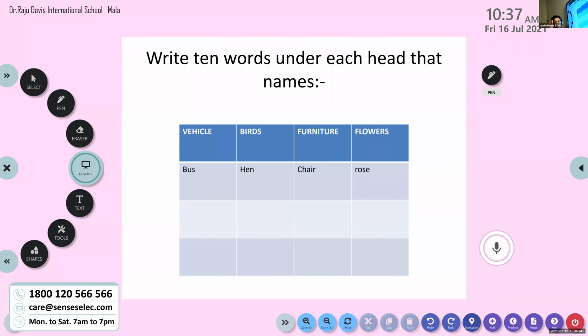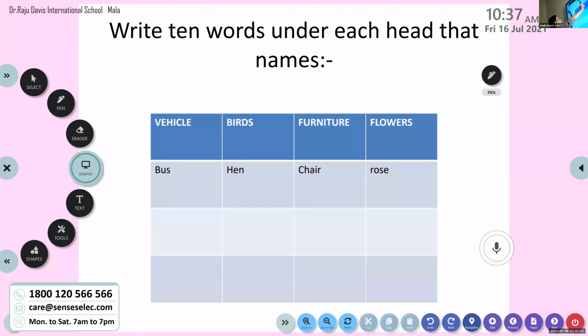We have to name 10 names of vehicles, birds, furniture, and flowers. So, bus, hen, chair, rose is already there. Now we have to name 10 more names under each head. I hope we have already completed the names of vehicles. So now we are moving on to names of birds.